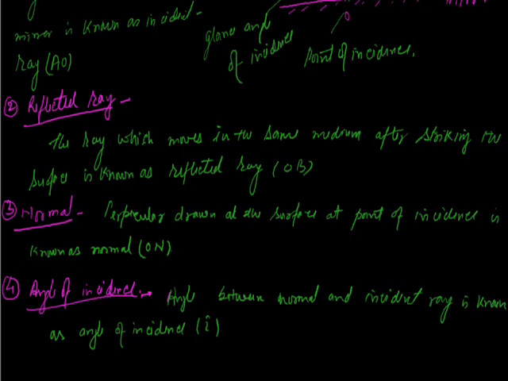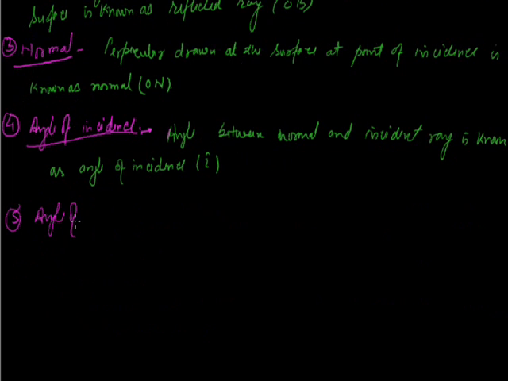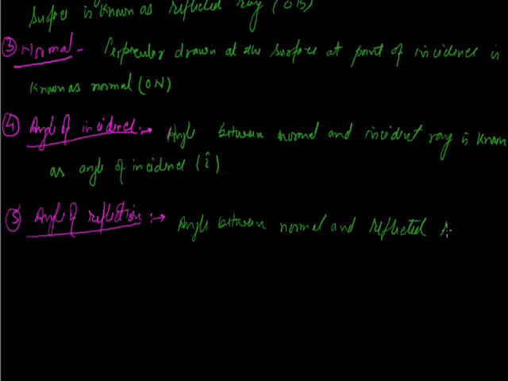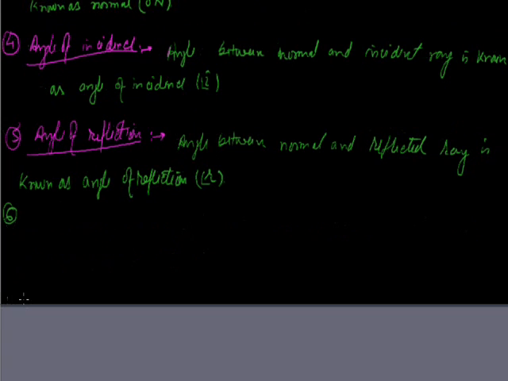Denoted by i. Fifth, angle of reflection. The angle between the normal and the reflected ray is known as the angle of reflection, denoted by r. Angle r is equal to angle i. Sixth, glance angle of incidence.